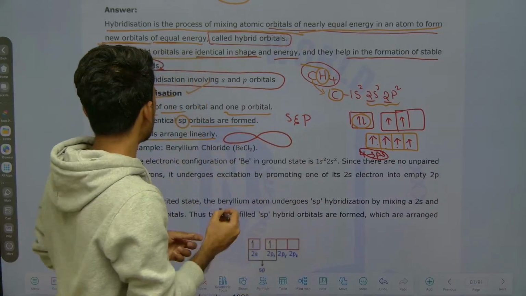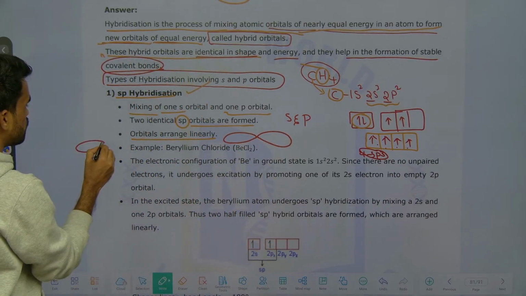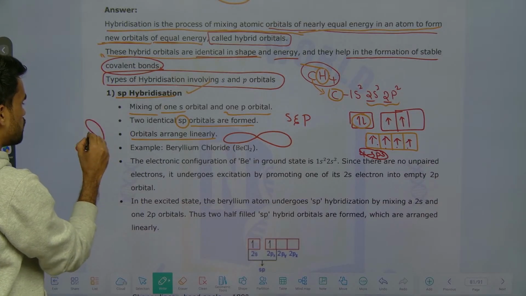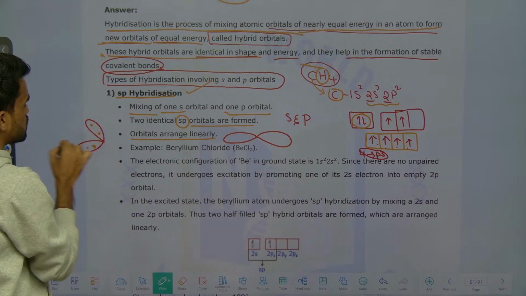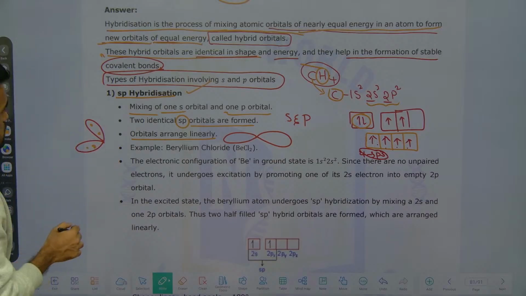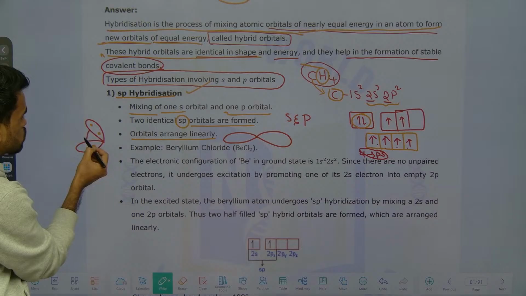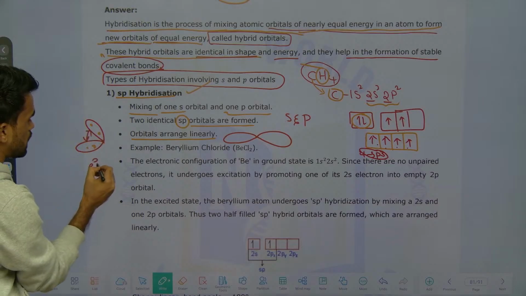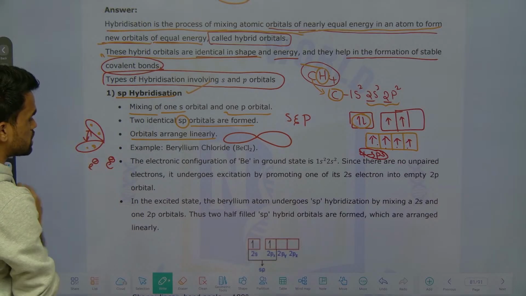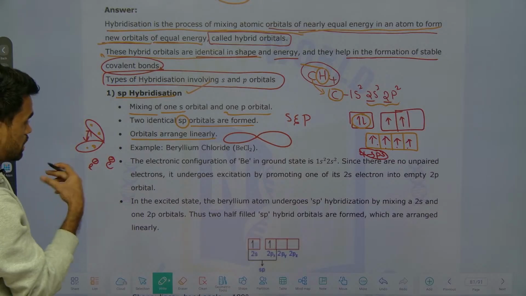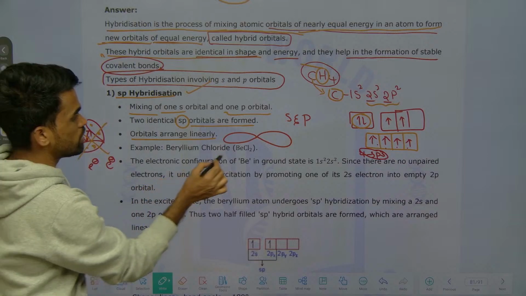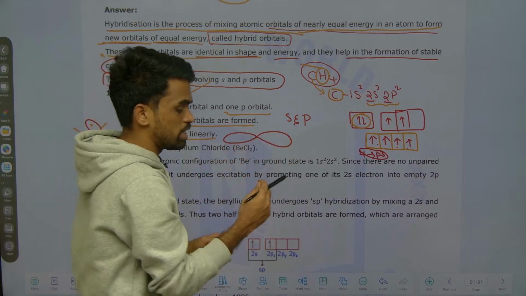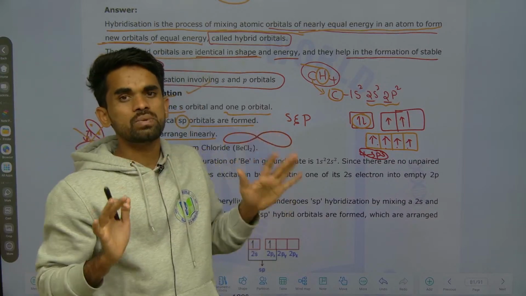See, if I keep them like this, what happens? An orbital is nothing but electrons, a representation of electron density. If these electrons are very close to each other, like negative charges, repulsion takes place. To avoid this repulsion, we need to place the orbitals every time with the maximum possible separation.